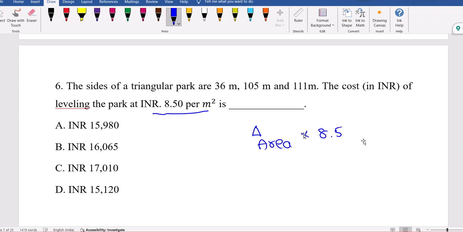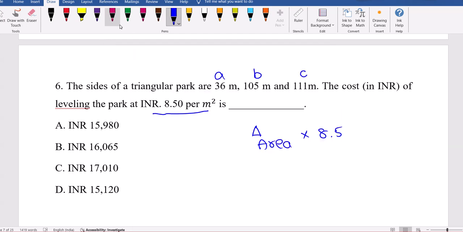You calculate the triangle area, multiply with 8.5, and you will get the answer. Everyone try. You got 36, 105. One of the sides is 36, one is 105, one is 111. Okay, we can check whether this is a right angle triangle, meaning we need c square equal to a square plus b square. Then how can the area of the triangle be obtained?